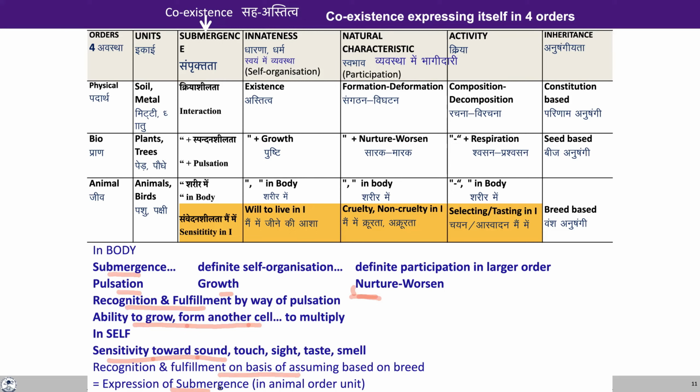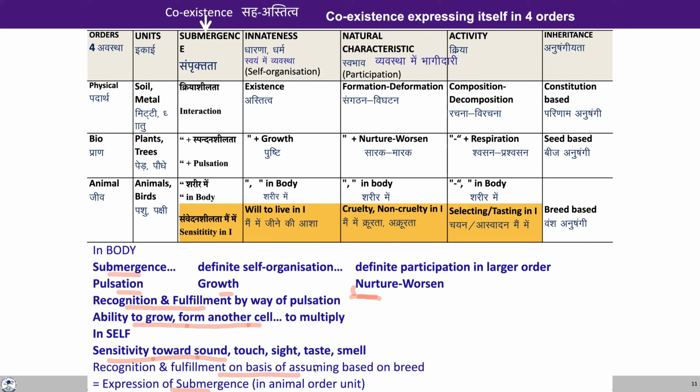Now the example that we took earlier: let's say you have a pet dog and it starts responding to the sound. The sound is coming from you, reaching the ears, and from the ears it is reaching the self as a sensation, and the pet dog starts responding to that, isn't it? A similar kind of thing can be seen in terms of touch, sight, taste or smell.